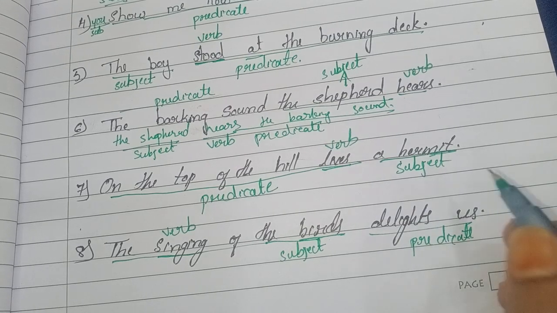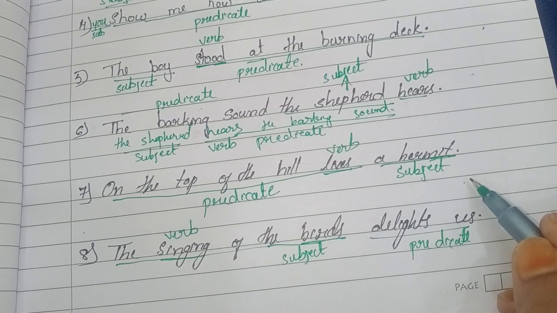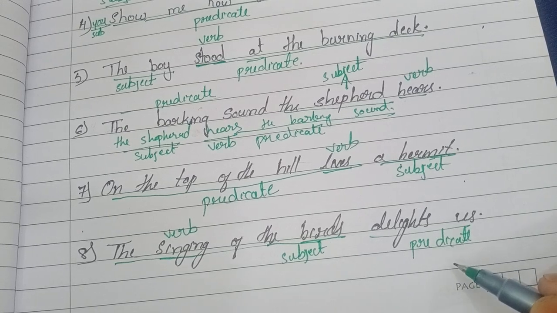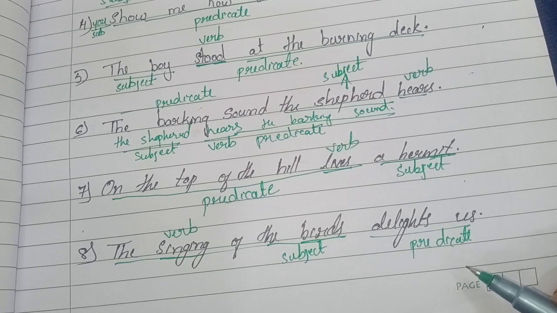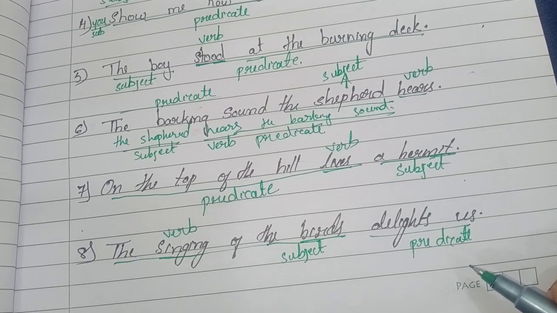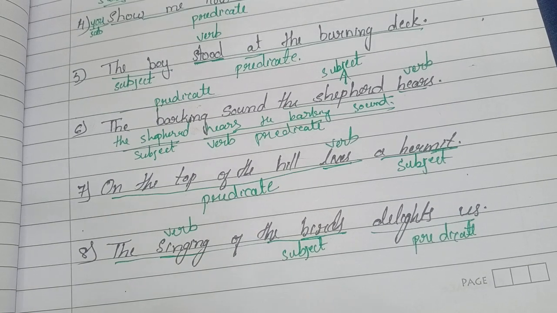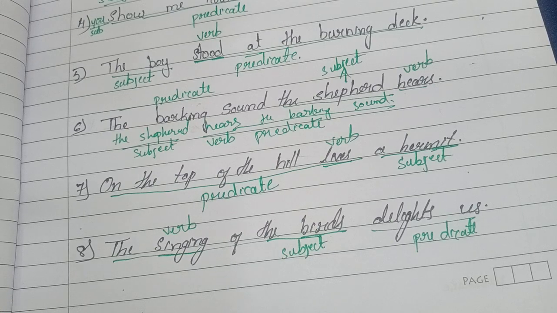Okay, in the seventh example, the hermit is the subject and it is at the end of the sentence. In this eighth example, the bird is the subject and it is in the middle of the sentence. We can change this sentence. These are some of the examples of the subject and the predicate.